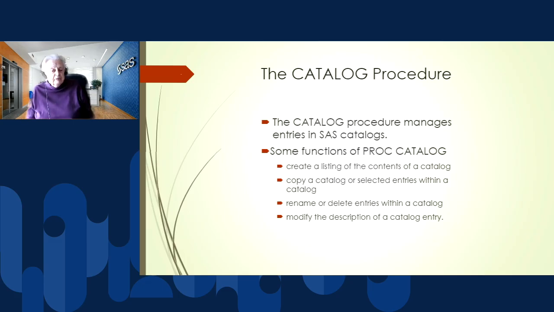In addition, if you aren't sure where a format is that you've created, you can use the catalog procedure, and that manages entries in our catalogs. You can copy a catalog, list the contents of a catalog, rename or delete entries in a catalog, and so on.